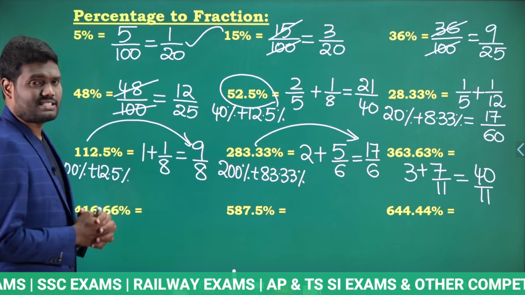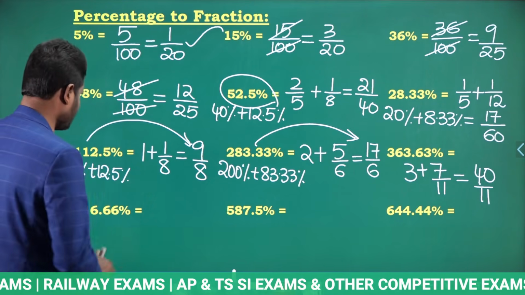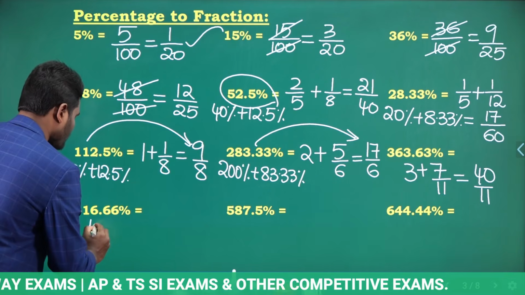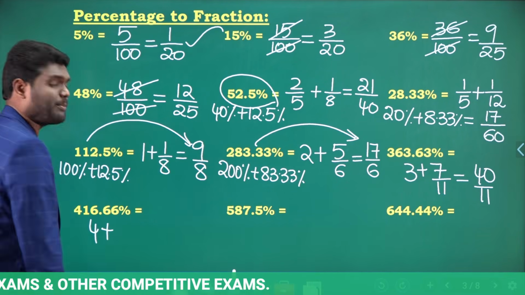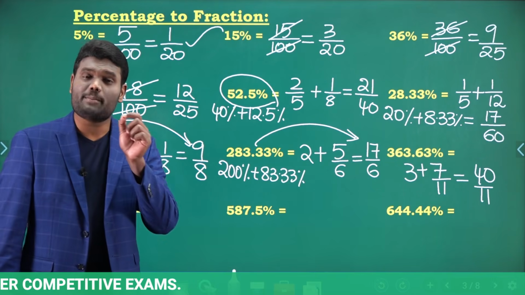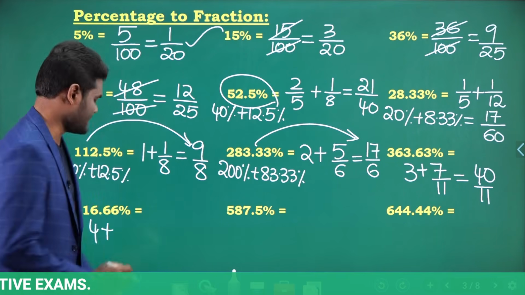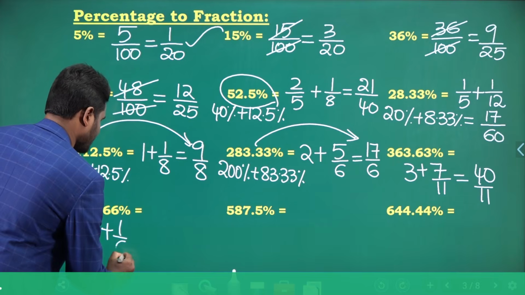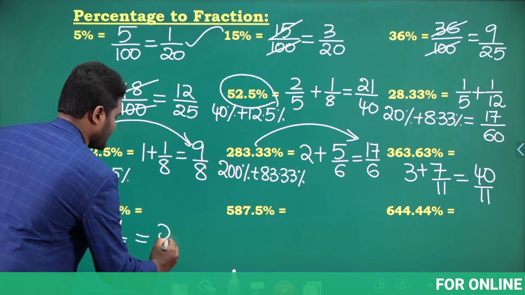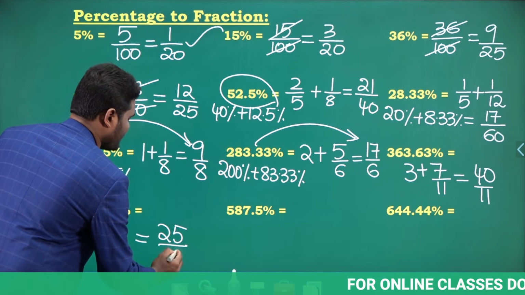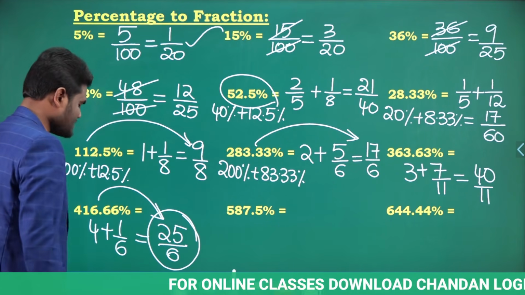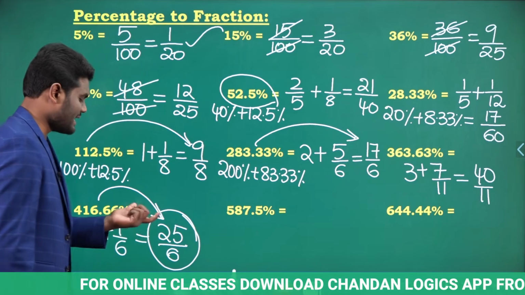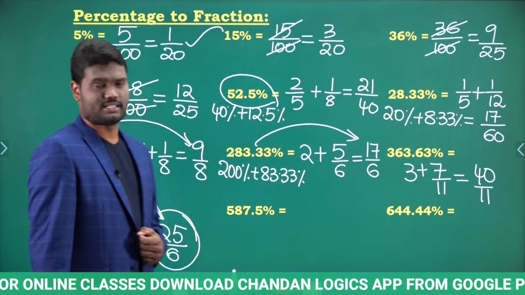Similarly, 416.66%. 416 is nothing but 400%, which is 4 plus 16.66%. 16.66% is 1 by 6, right? So 1 by 6. If we calculate this, it is going to be 25 by 6, which means 416.66% is nothing but 25 by 6.